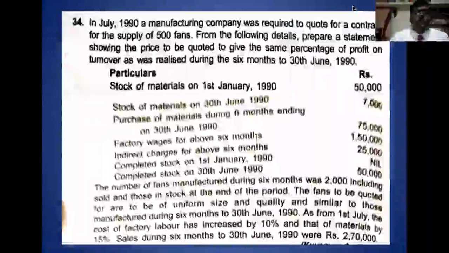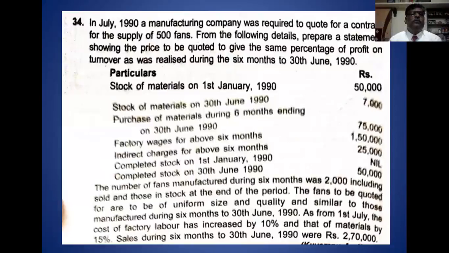Now you see example number 34. In July 1990, a manufacturing company was required to quote for a contract for the supply of 500 fans. The company has to give a quotation for the supply of 500 fans.